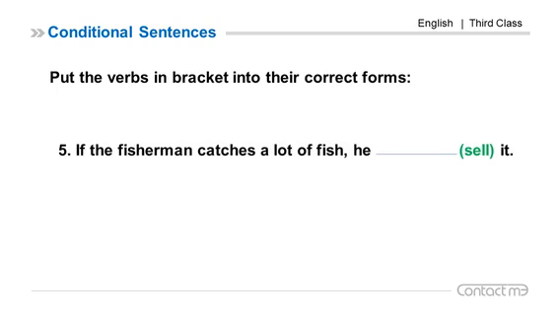Number 5. If the fisherman catches a lot of fish, he sells it. Look at the if clause, present simple, catches. So the main clause future. Will sell. You can say can sell. Also you can use may. So if the fisherman catches a lot of fish, he will sell it.